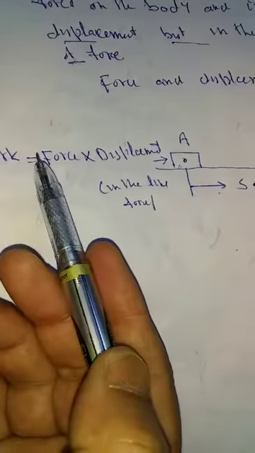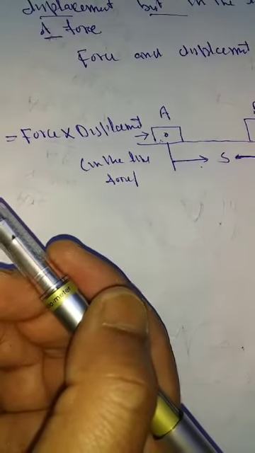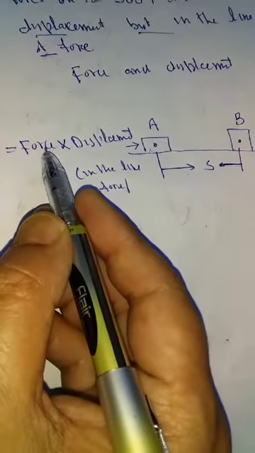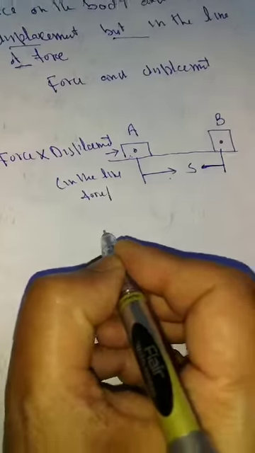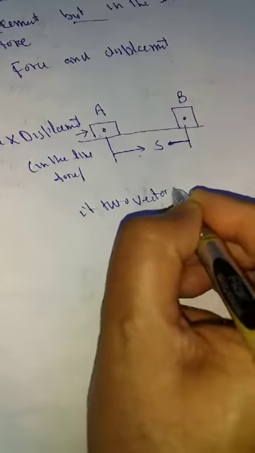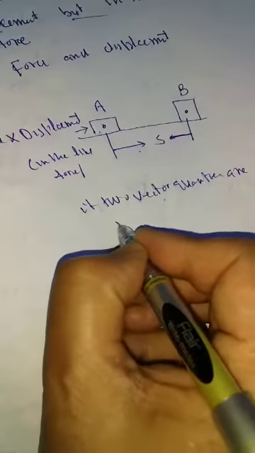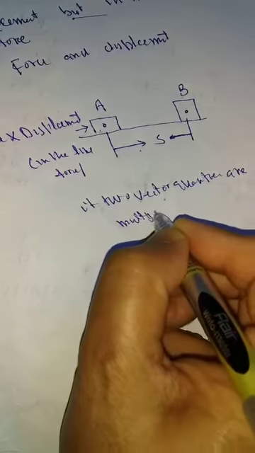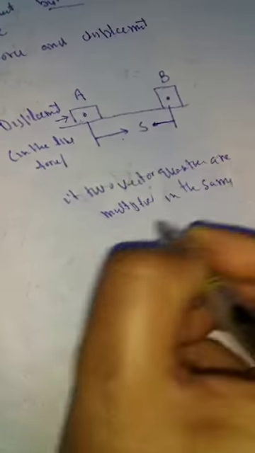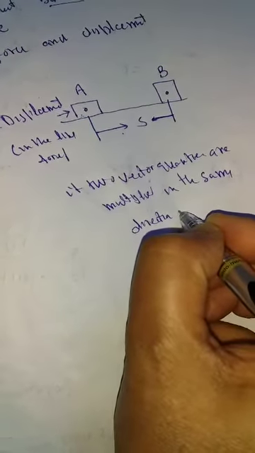We know that force is a vector quantity, displacement is also a vector quantity. If you remember in vectors, if two vector quantities are multiplied in the same direction, it gives a dot product.